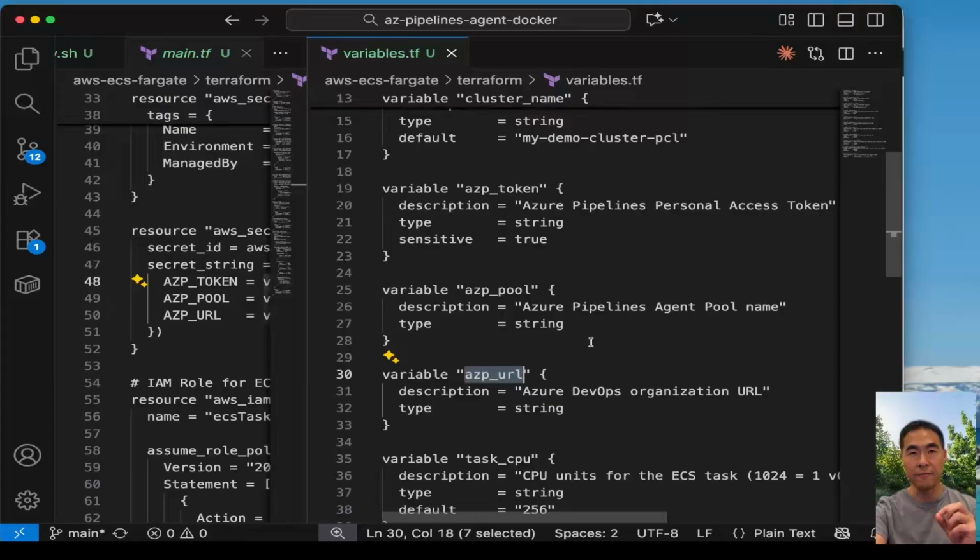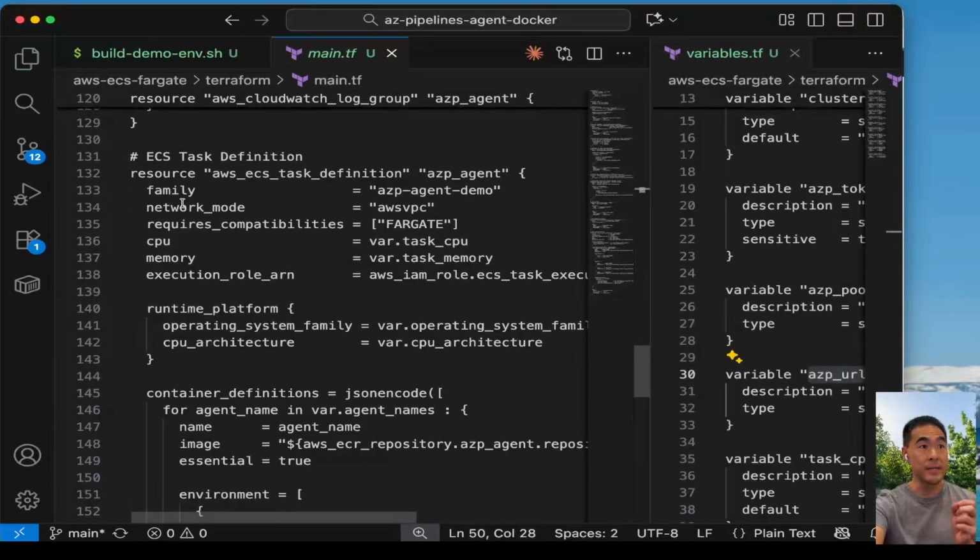So that tfvars file is where I actually define the values of the secrets, like my PAT token and my Azure DevOps URL. And this is the normal flow, so that you don't have anything hard coded in the code. Normally with your tfvars file, that stays local on your machine and you don't deploy that. So everything stays dynamic and no sensitive data should be going to your remote repository.